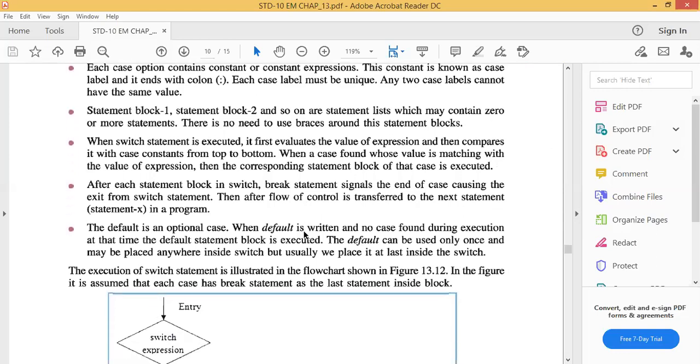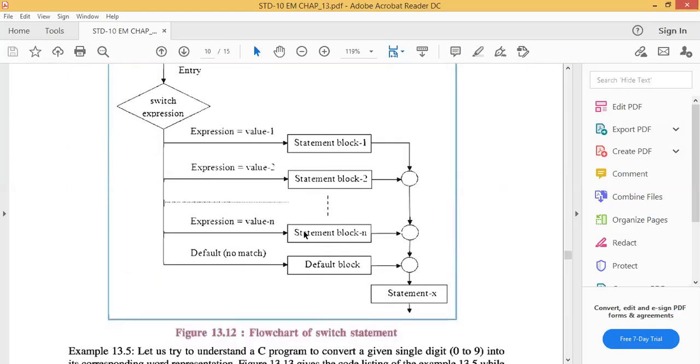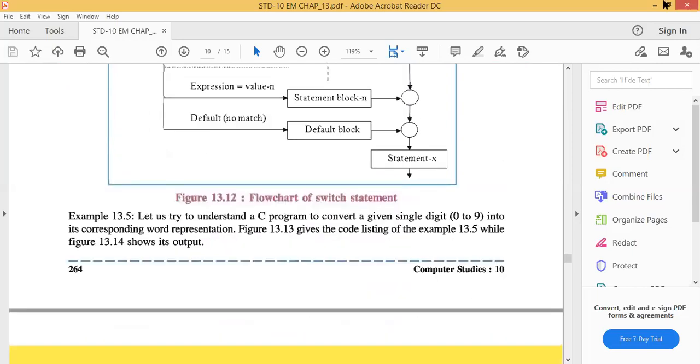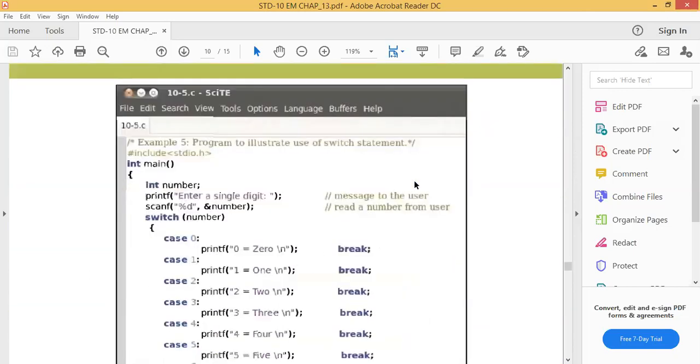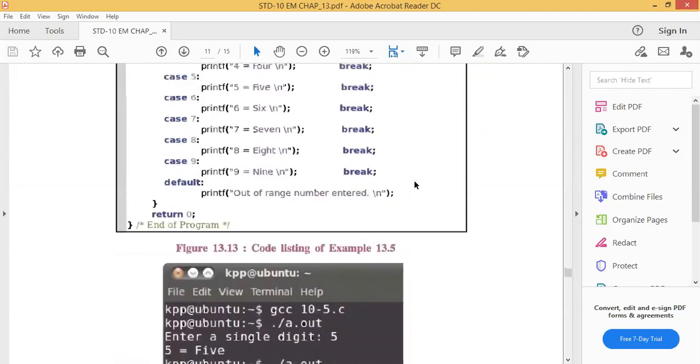This point you must remember when you are going to write the switch statement or use the switch statement in your C programming. Today we will conclude our session here. Thank you very much. Next time we will start our session with this case program.